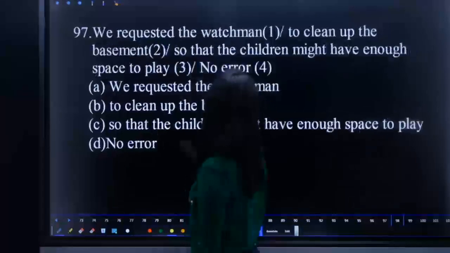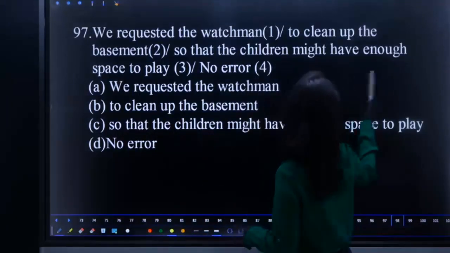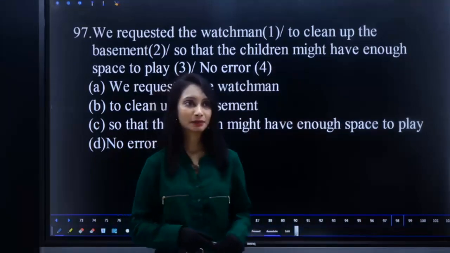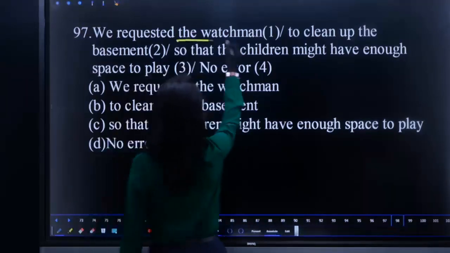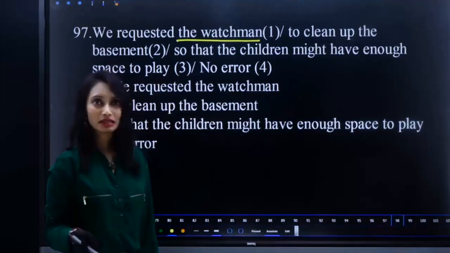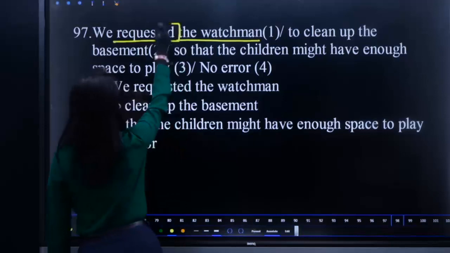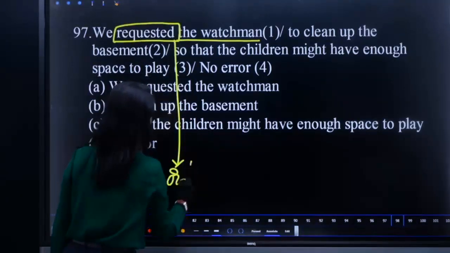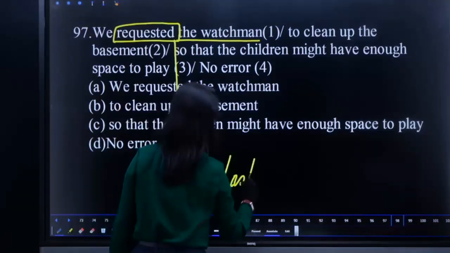We requested the watchman to clean up the basement so that the children might have enough space to play. What is the error? We are talking about a watchman. For a watchman, we generally do not make a request.